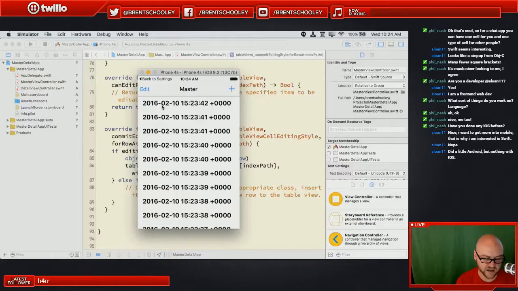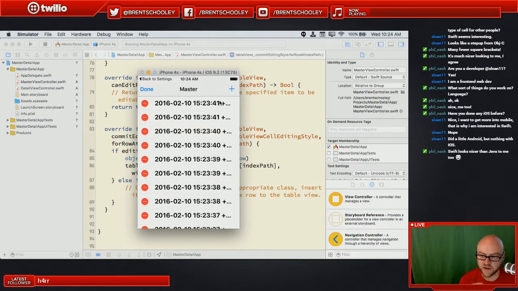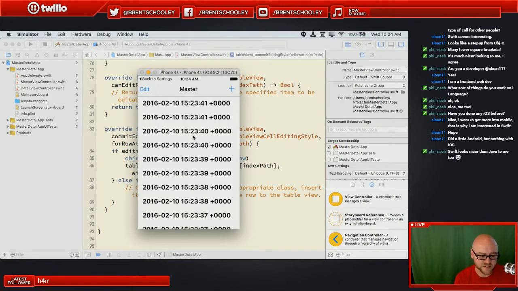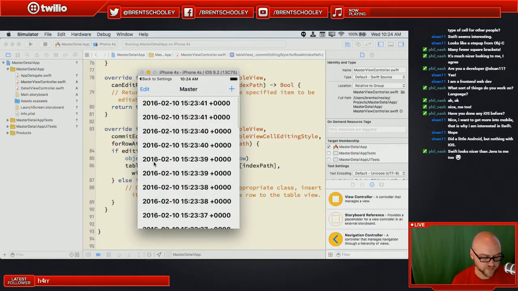So we can see that in action. If we put this back into edit, confirm the delete, you'll see it fade away and shrink. So that's the basics of this master. Now what happens when we tap on one of these guys? Again, it's just centered up right in the middle. So it's not doing a whole lot. Most of the bulk of this, why I wanted to show this, was in that master.